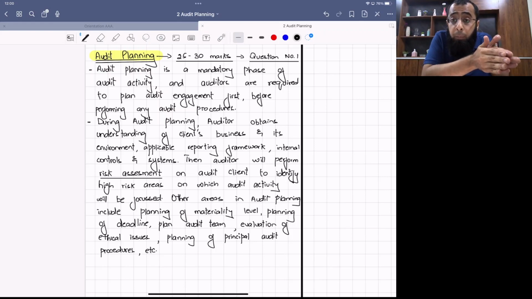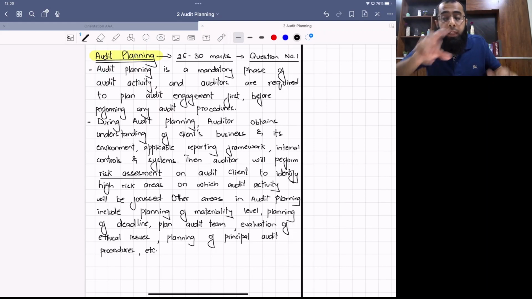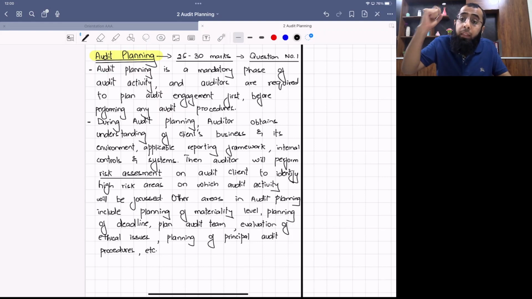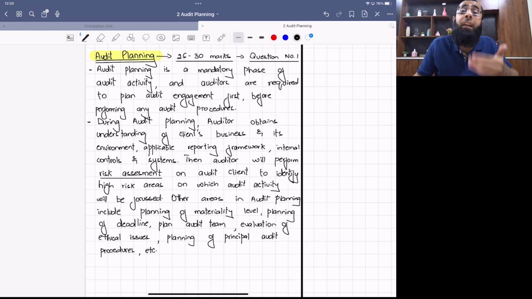And then this audit planning goes down from the entity level to the account level. Let's pick the receivable head. Let's plan the receivable head. Let's plan the accounts payable head. Let's plan the sales head. So we go to each of the heads. We evaluate key accounting policies also. We evaluate key accounting estimates also. So audit planning is a detailed phase of audit activity.